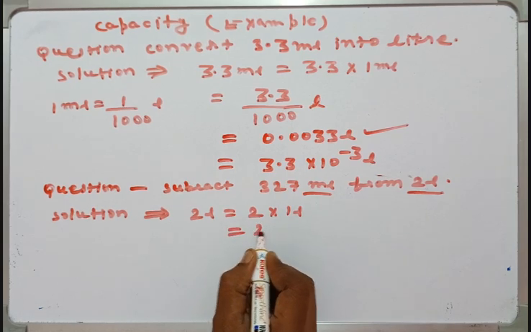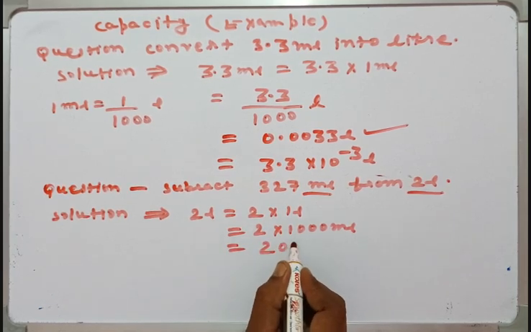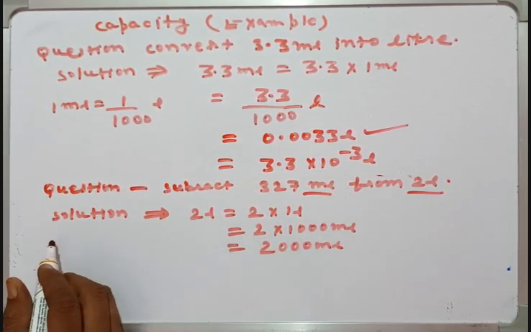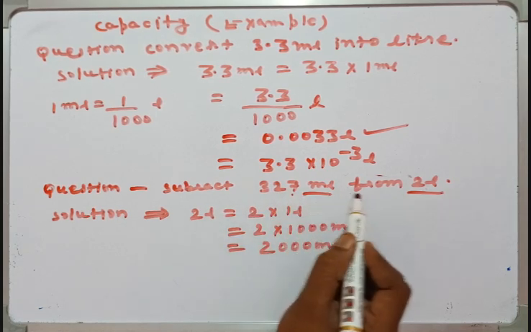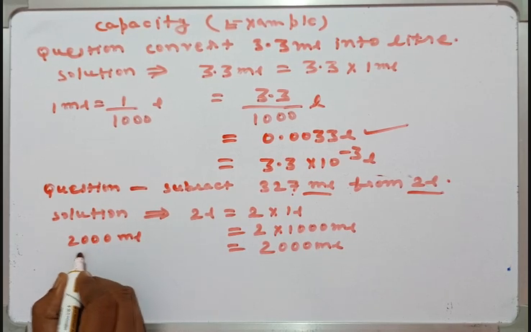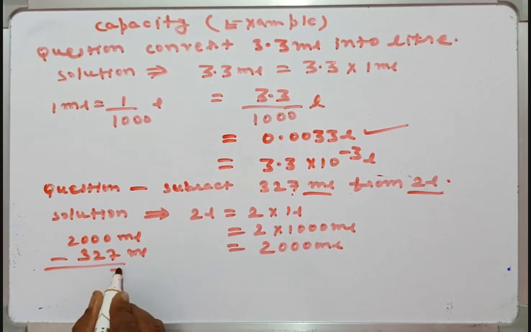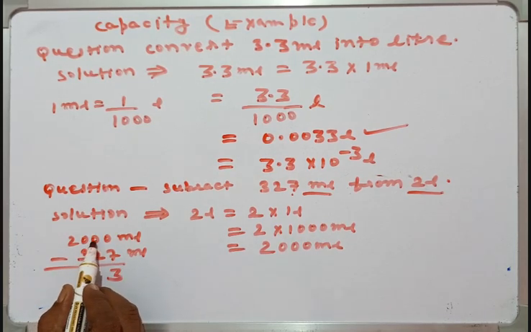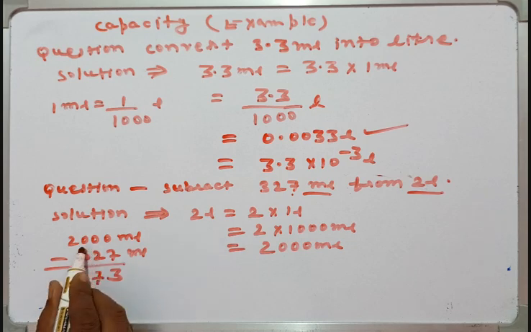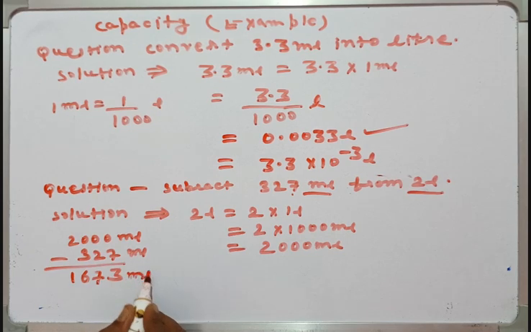You know 1 liter equals 1000 ml, so this is equal to 2000 ml. Now subtract 327 milliliter from 2000 milliliter. So 10 minus 7 is 3, 1 carry is given by this one, then 9 minus 2 is 7, then 9 minus 3 equals 6, 1 is carry given by 2, then this is equal to 1. So the final solution is 1673 ml.